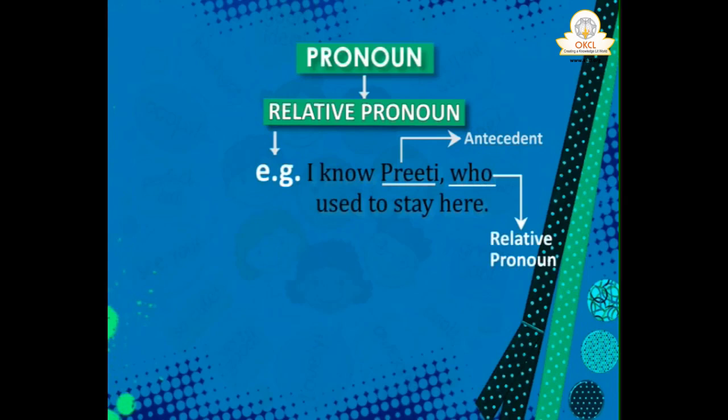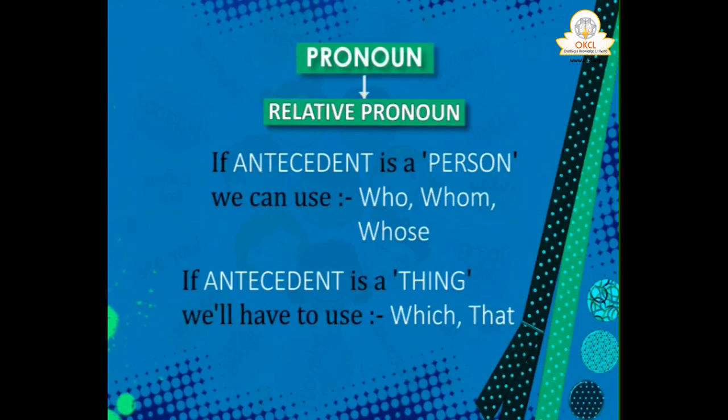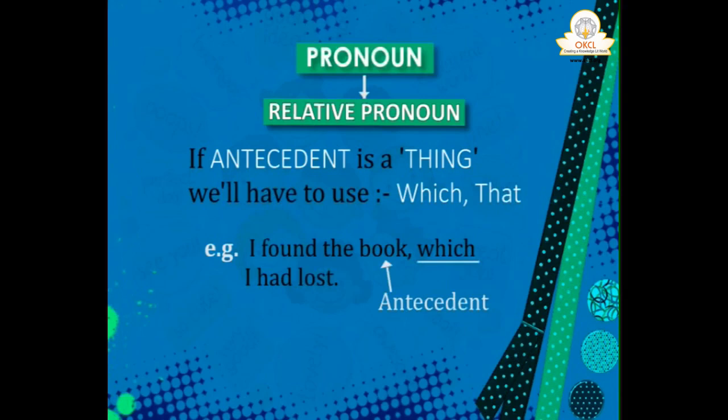Who is our relative pronoun? And why are we using who? Because our antecedent is a person. If the antecedent is a person, we can use who, whom, whose, as the case may be. And if the antecedent is a thing, we cannot use who. We'll have to use which or that. Because you can say, I found the book which I had lost. Here we are using the relative pronoun which, because our antecedent is book.